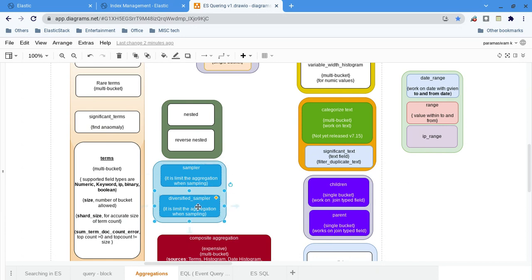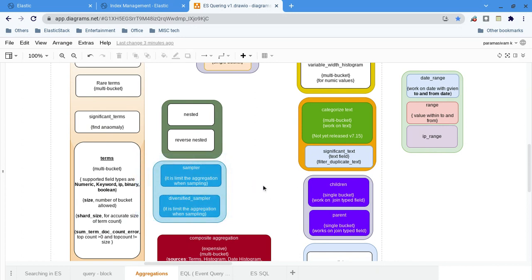Then diversified sampler. It's a really interesting one. Let's say we again have 1 million records, and we have a tools category. We want to get only 10 documents from each category. Let's say X, Y, Z, assume there are 3 types of tool category. We want to get 100 records from X, from Y, from Z. That kind of distributed records you can fetch for your analysis. That is diversified sampler.